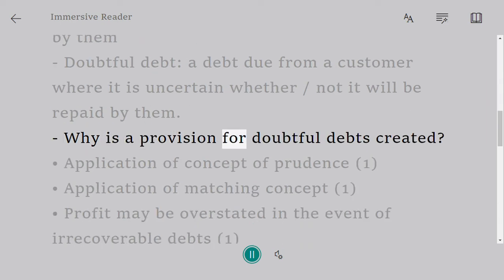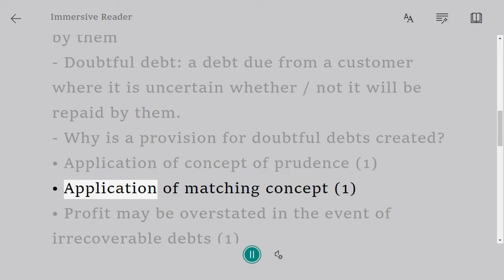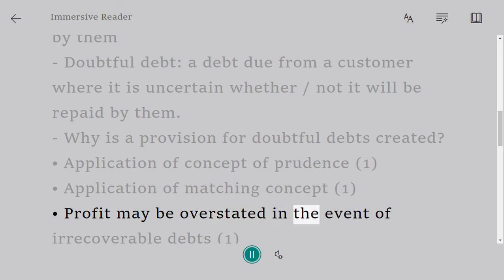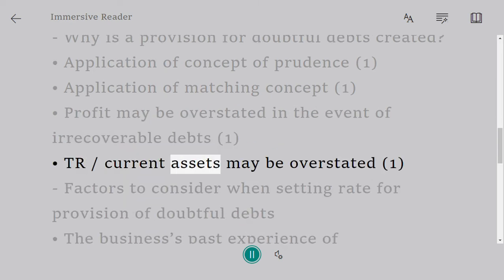Why is a provision for doubtful debts created? Application of the concept of prudence, 1. Application of the matching concept, 1. Profit may be overstated in the event of irrecoverable debts, 1. Trade receivables and current assets may be overstated, 1.